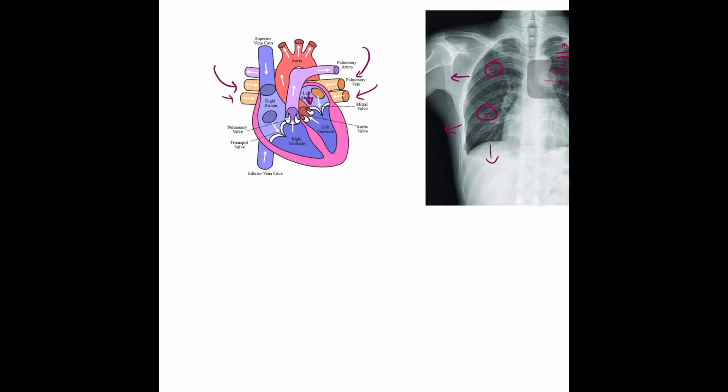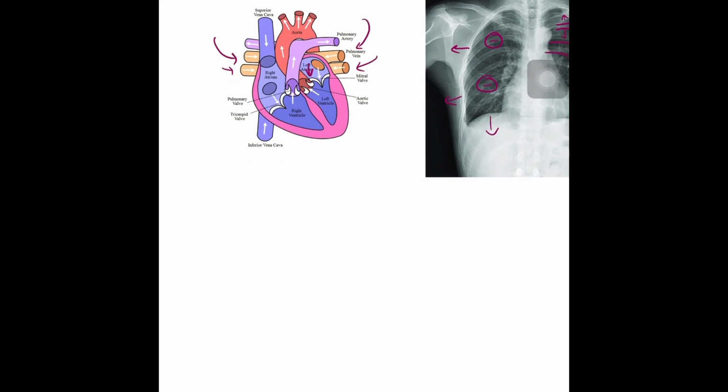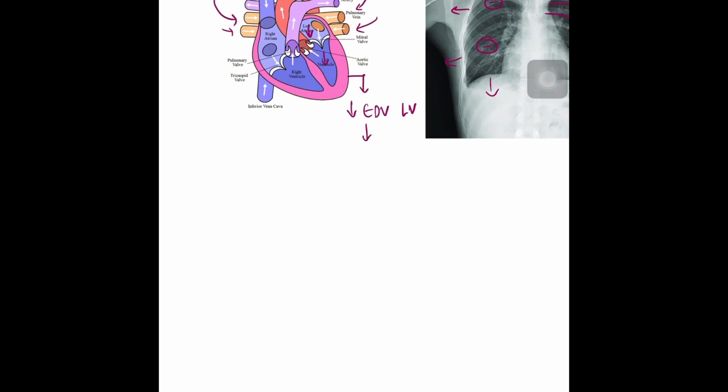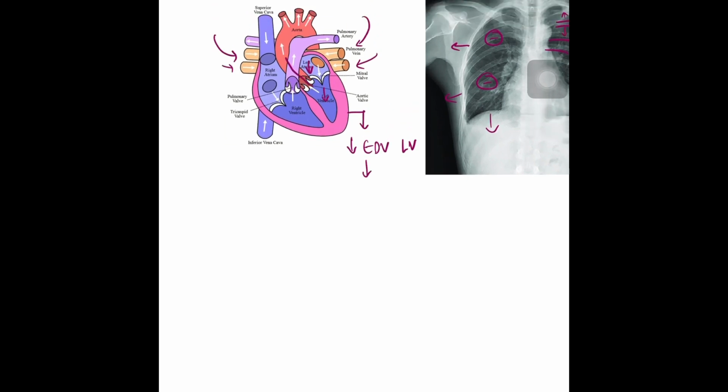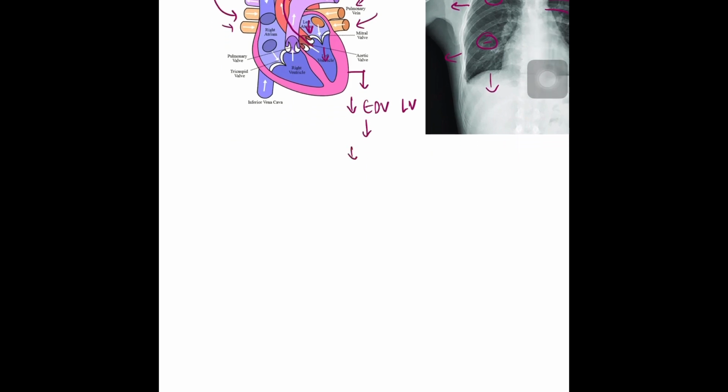Because there is a decreased flow in the left atrium, there is a decreased flow of blood in the left ventricle. This causes a decrease in end diastolic volume of the left ventricle, which ultimately causes a decreased outflow of blood from the left ventricle to the aorta, which causes a decrease in stroke volume, and this manifests as a decrease in blood pressure.